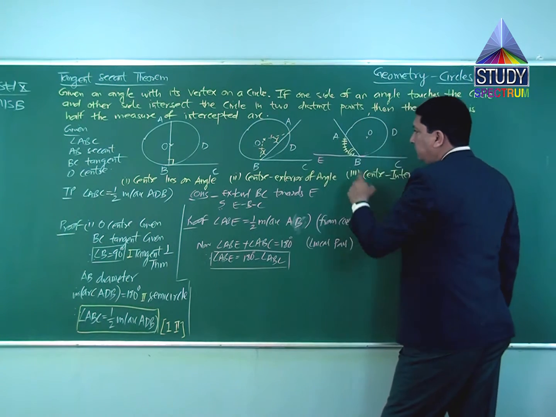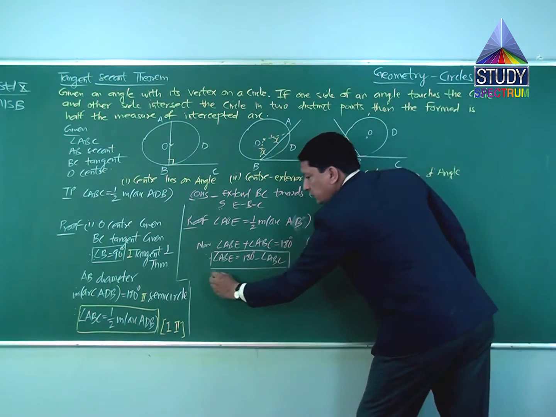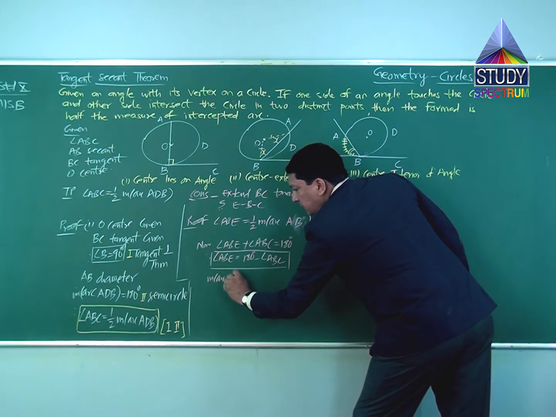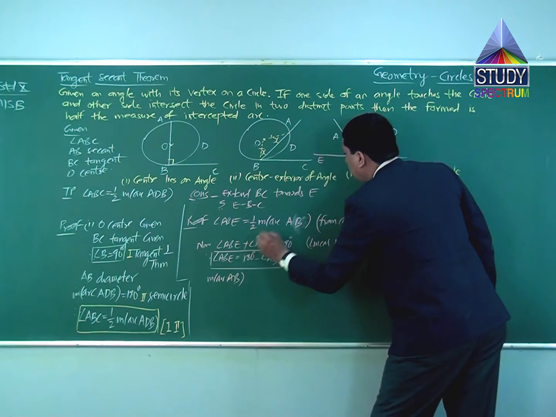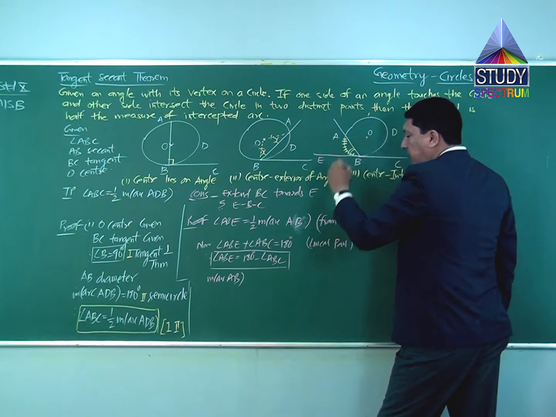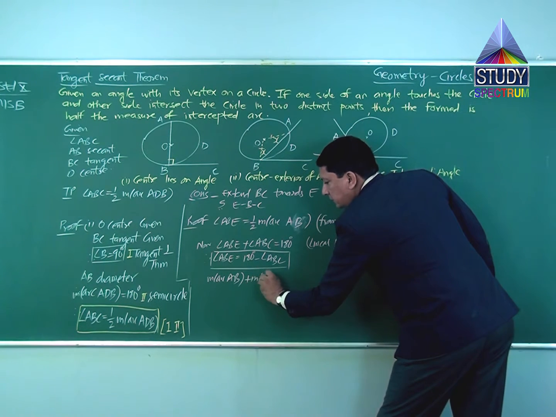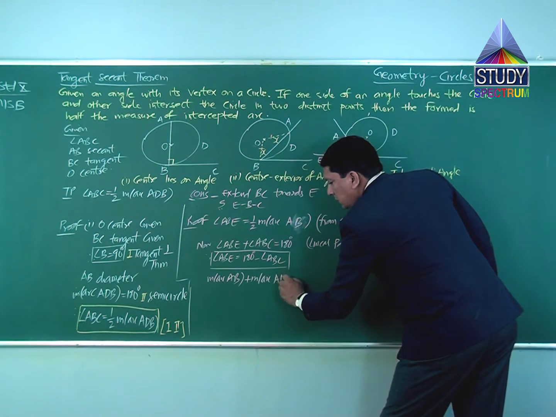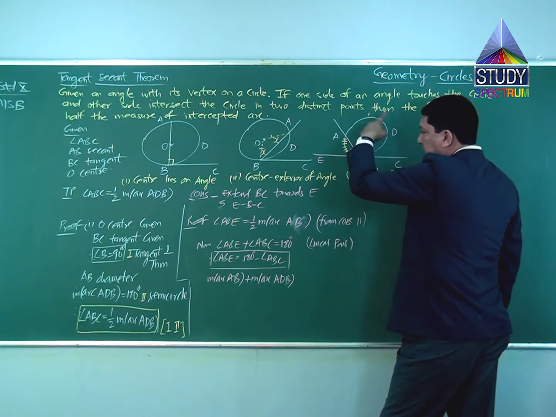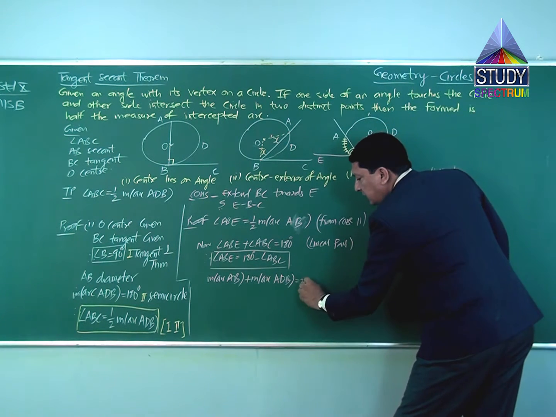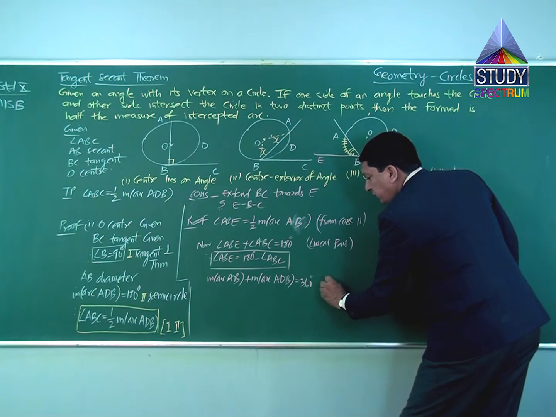Now look at this side. Measure arc AB plus measure arc ADB gives you 360 because it makes a complete circle. Reason: measure of a circle.